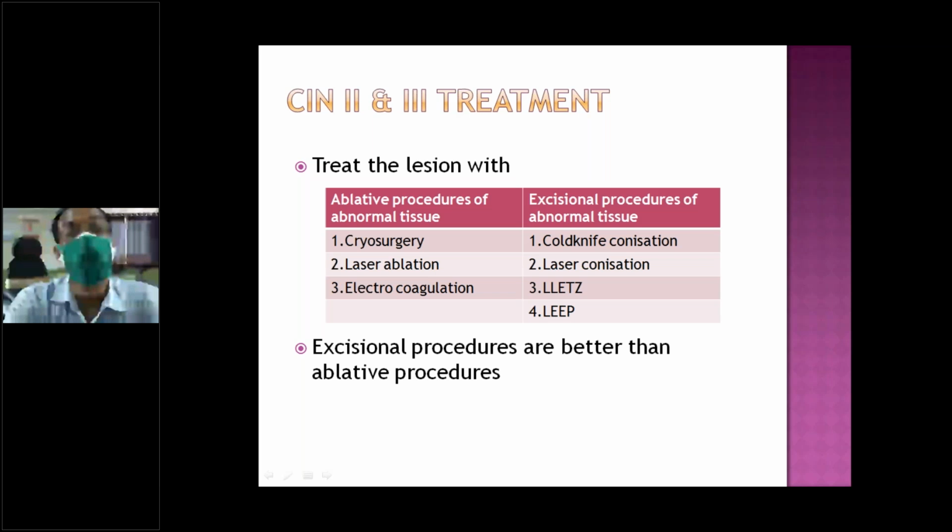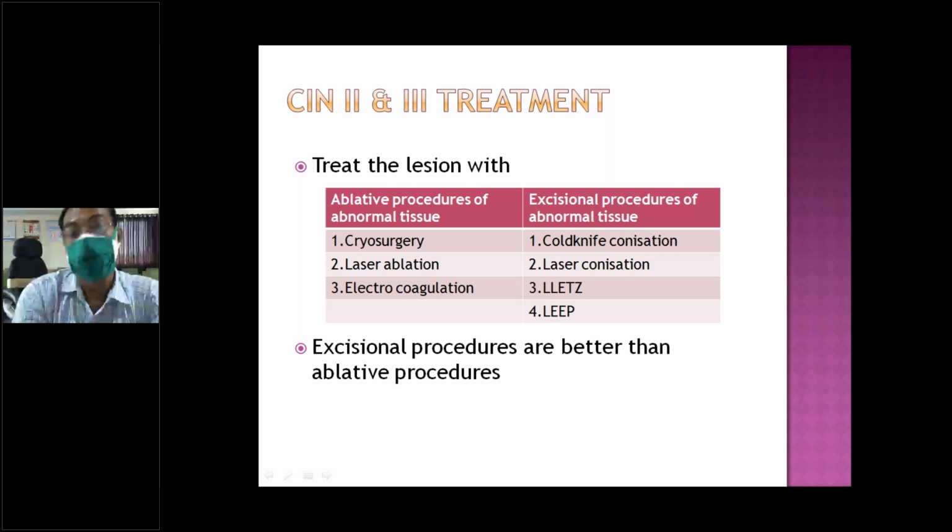Treatment is mainly destruction of the pre-malignant cells. There are different procedures, but it is destruction of these pre-malignant cells, maybe by freezing, coagulation or diathermy. So there is cryotherapy, destruction with cryosurgery.